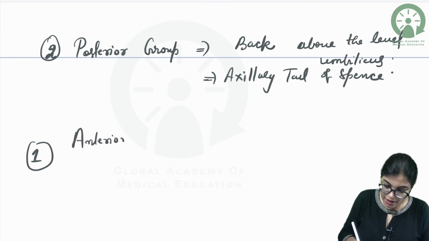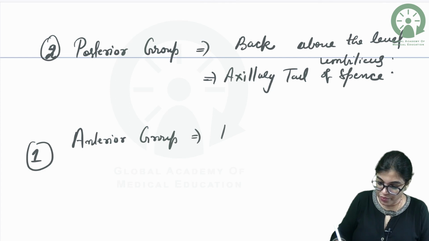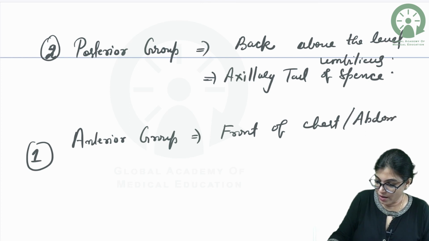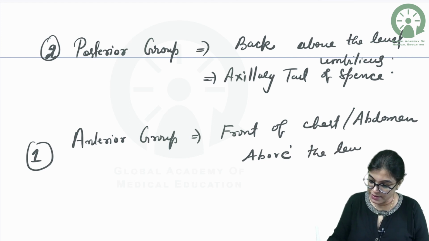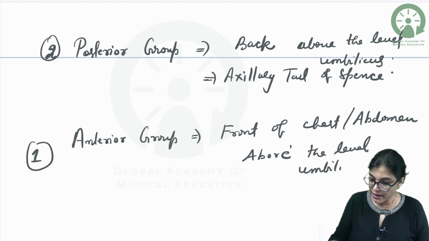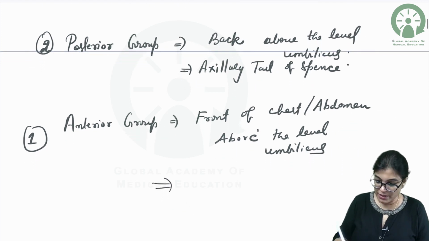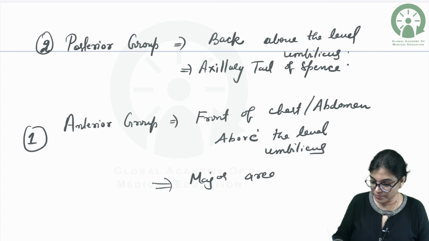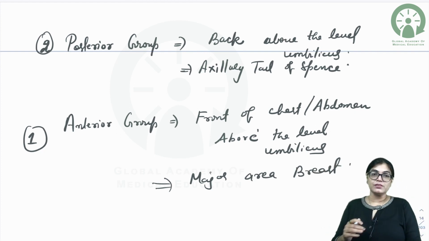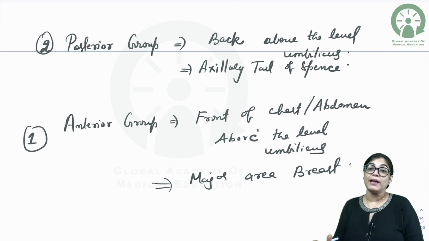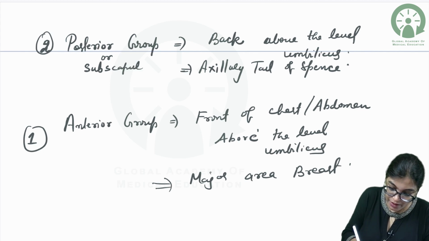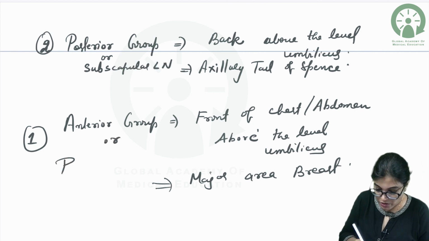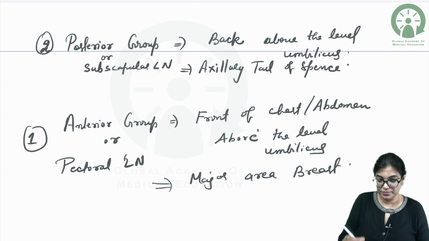Anterior group of axillary lymph node will drain lymphatics from the front of chest and abdomen above the level of umbilicus, and the major area of the breast. And we know the major area of mammary gland and breast drains into the anterior group of axillary lymph node except the axillary tail of Spence. Posterior group of axillary lymph node is also called the subscapular lymph node, and anterior group is also called the pectoral group of lymph nodes.